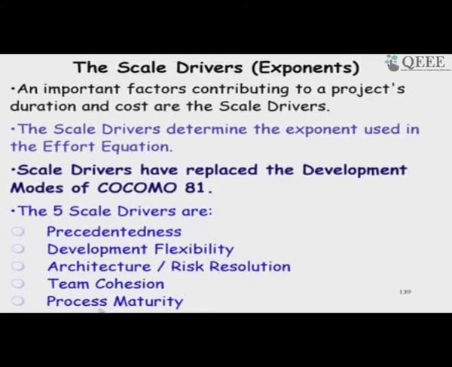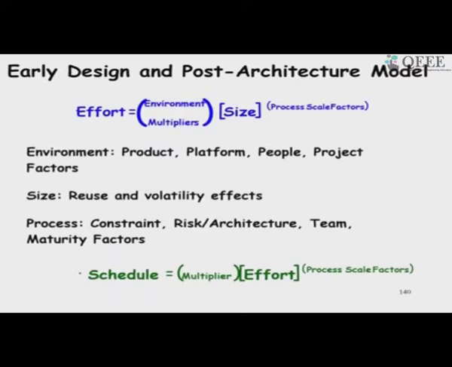The process maturity can be in terms of: do they have a quality certification? Do they have a documented process? Is everybody familiar with the process, and so on. So, this is the one which has maximum impact, because this is in the exponent, the scale drivers. The multipliers have relatively less impact on the final result.